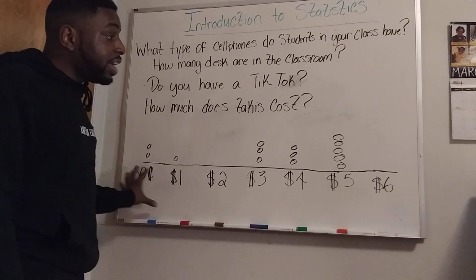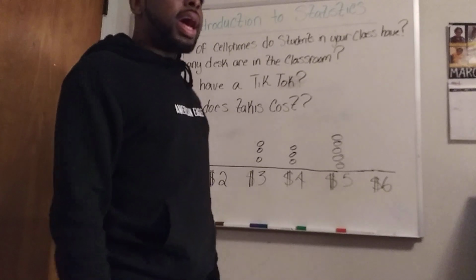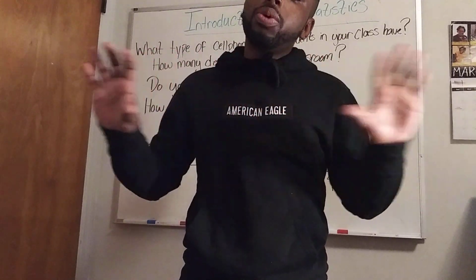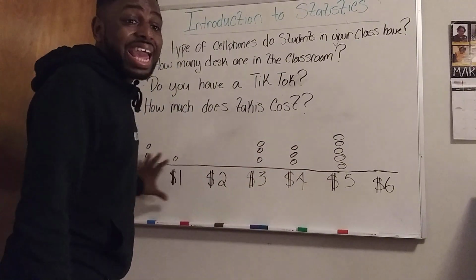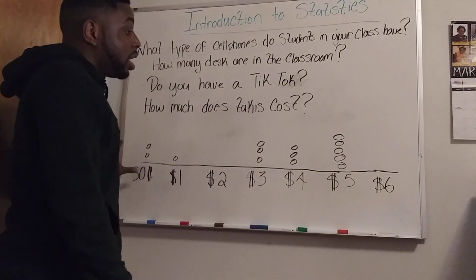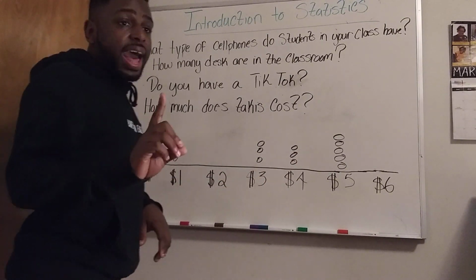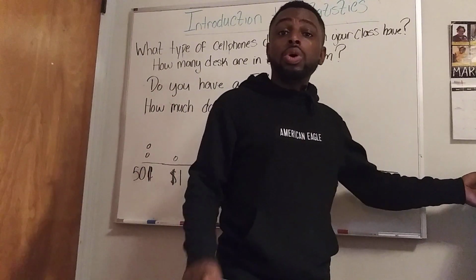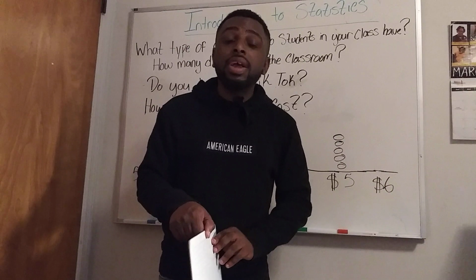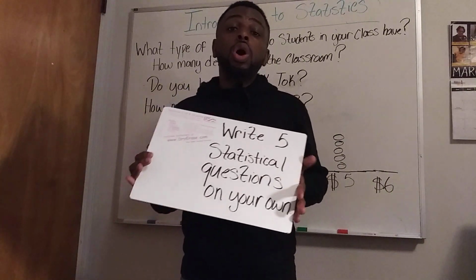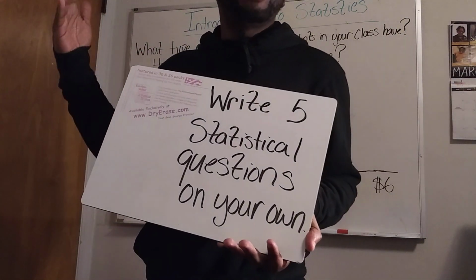Okay, this right here is called a dot plot. A dot plot, guys, shows a spread of information distributed upon a data set. But before we get to the dot plot, I want you to think of 5 statistical questions on your own. Remember, a statistical question is one where you come up with multiple answers. No yes or no answers. No questions where you will only get one answer. It has to have multiple answers.